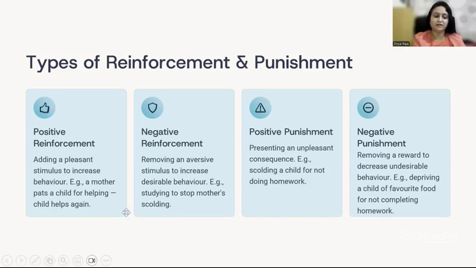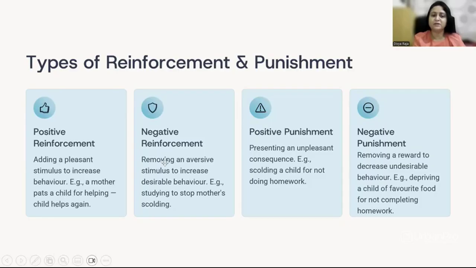But basically, the different types of reinforcement are positive and negative. What is positive reinforcement? Adding a pleasant stimulus to increase the behavior. When a child shows desirable behavior and you reward the child, the child feels like doing it again. For example, when a child is helping his mother, the mother pats the child on his shoulder, and the child feels good about it and will want to help the mother again.